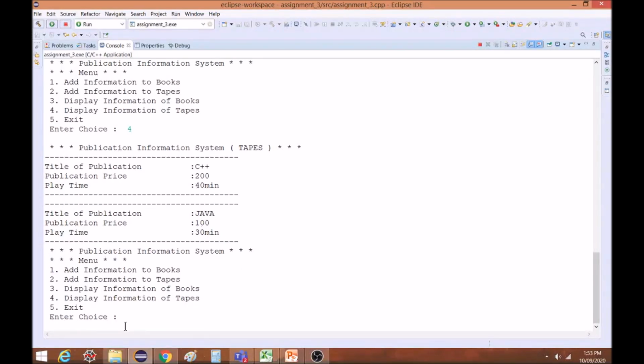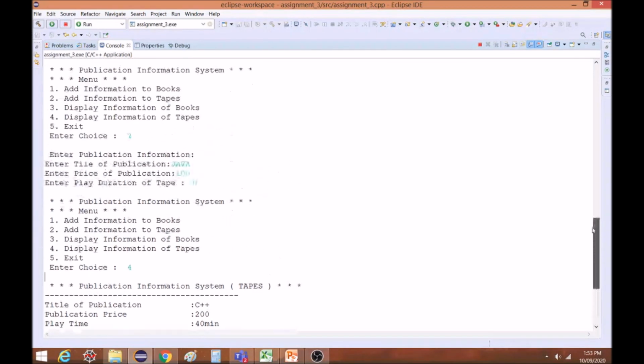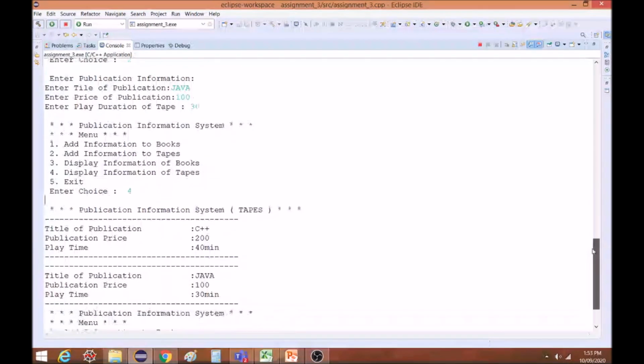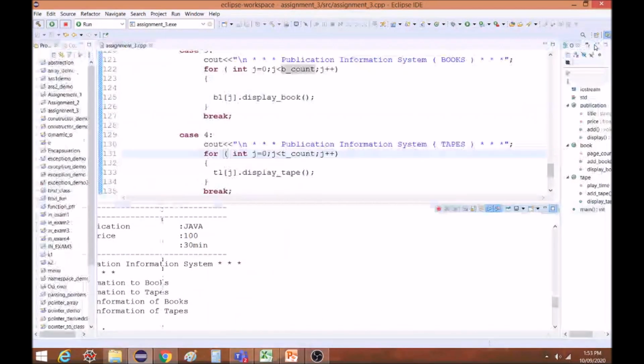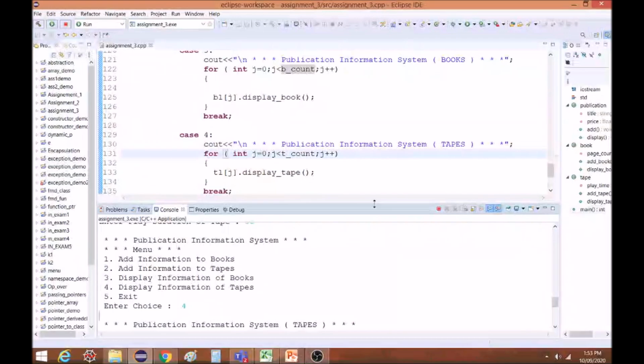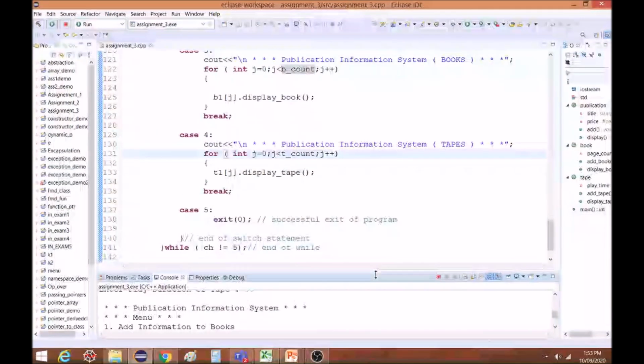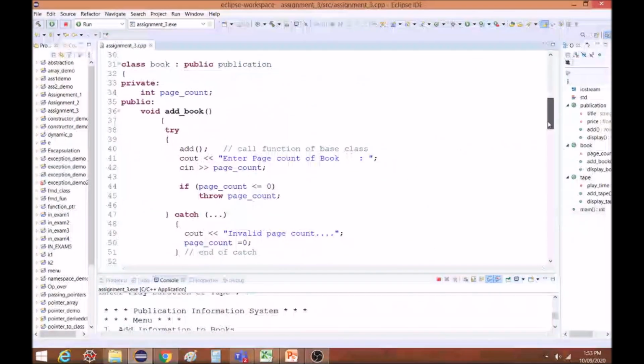This is how we can maintain the publication information, maybe in the form of tapes or maybe in the form of books. So I hope this will help you to understand how the publication database is maintained by using the concept of inheritance.